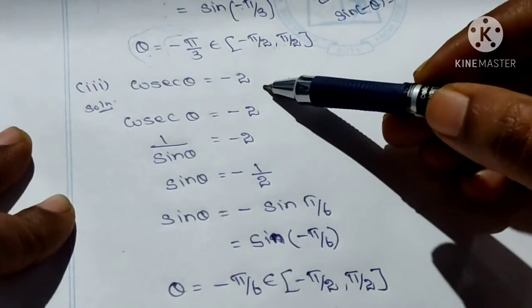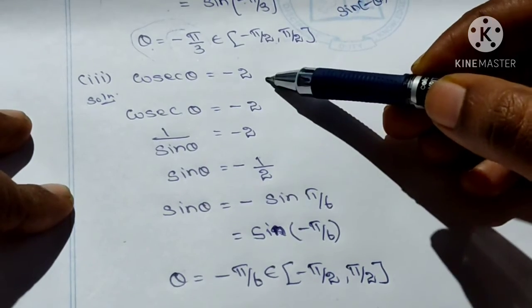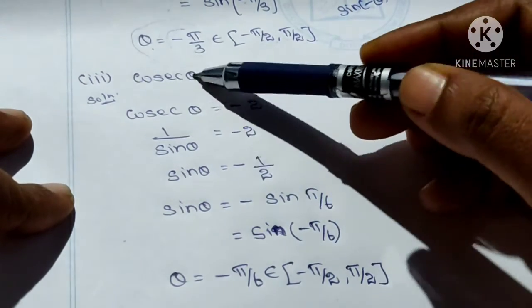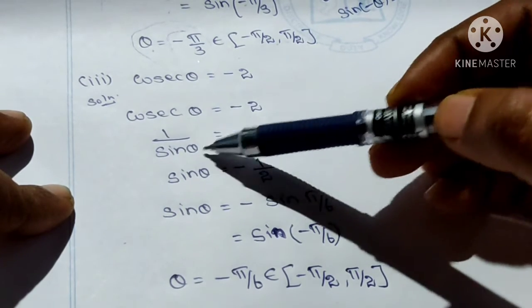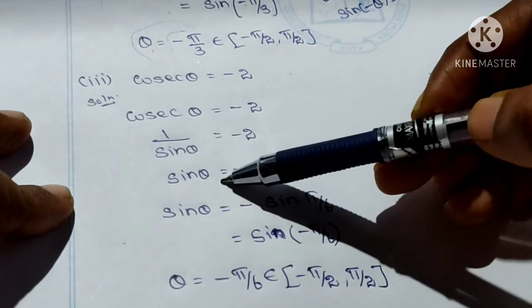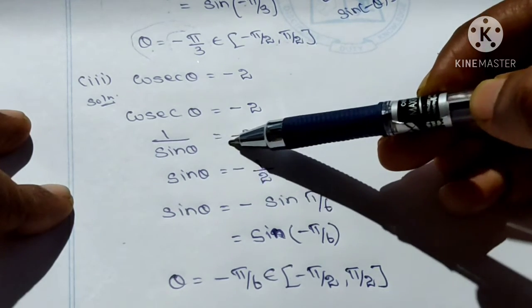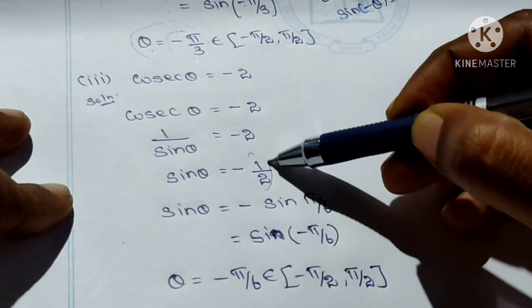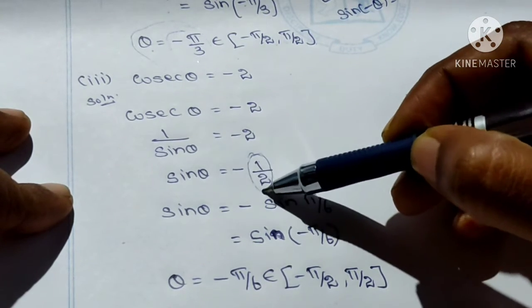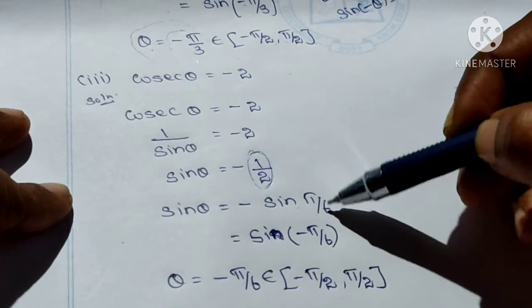Third part, cosecant θ is equal to -2. We convert into sine. Okay, cosecant θ, the important result is 1/sin θ. So 1/sin θ is -2. Then what's the value of sin θ? Take the cross product, we get -1/2. But 1/2 is the sin 30 degree value. The sin 30 degree radian form is sin π/6.